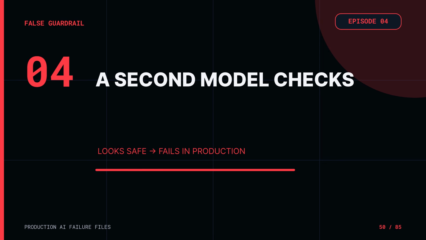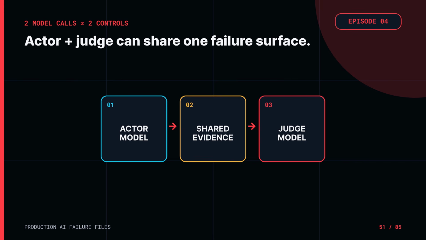Now let's examine the guardrail that often looks like independent verification. Guardrail 4 is a second model checking the first. The first model creates the answer or action plan. The second model acts as a critic, safety judge, or compliance reviewer. Some systems even ask the original model to reflect and correct itself. This can improve quality. A separate pass may catch unsupported claims, formatting mistakes, obvious policy violations, or inconsistent reasoning.